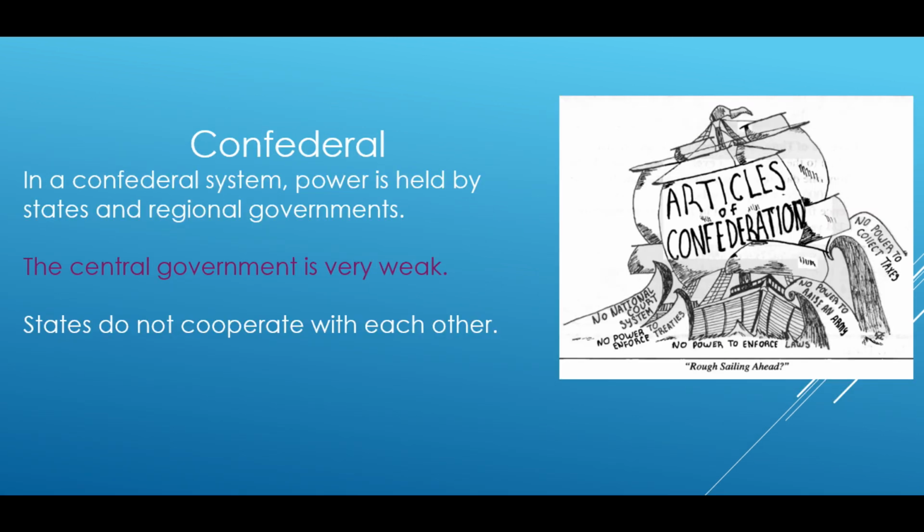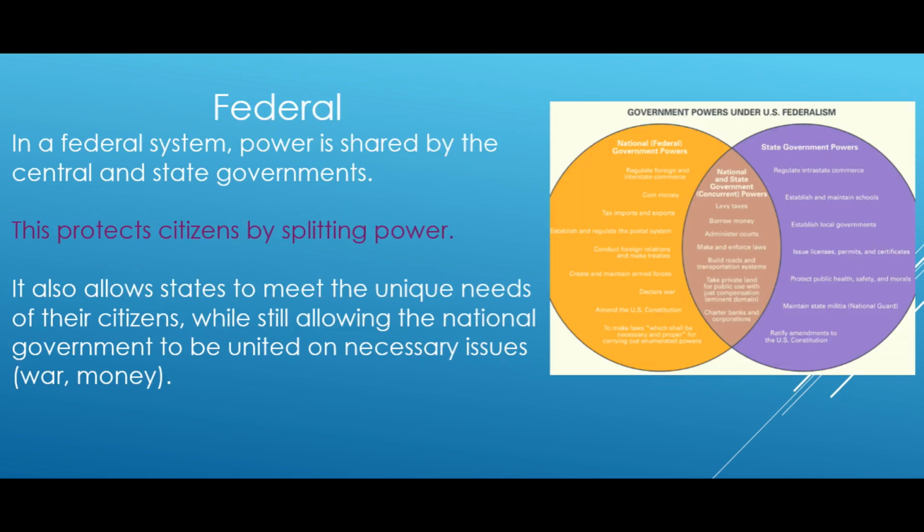Confederal. In a confederal system, power is held by the states and regional governments. The central government is very weak. States do not cooperate with each other.